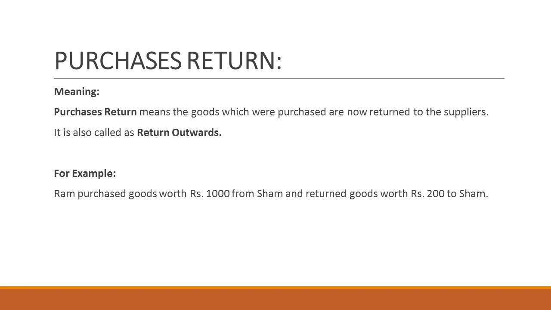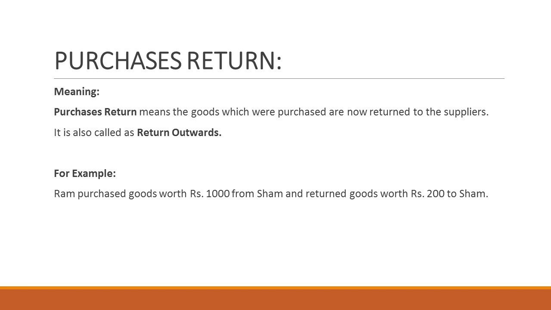Coming to the next important term of accountancy, purchases return. It means the goods which were purchased are now returned back to the suppliers. So it is also called return outwards. We all know about purchases. Goods come in, they are called purchases. So the goods which were purchased, if they are returned back to the suppliers, are called purchases return. They are also called return outwards.